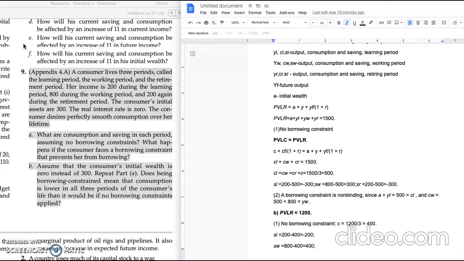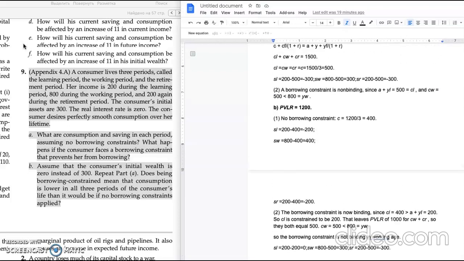For the working period, her earnings exceed her consumption. It's also okay. And for the retirement, the excess that remains from her working period will cover her consumption. That is why the borrowing constraint is non-binding.